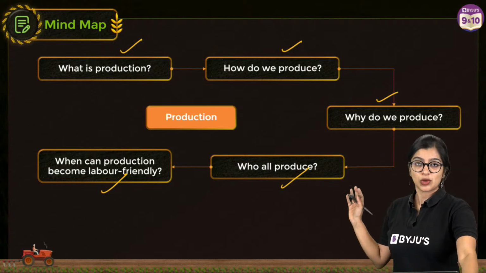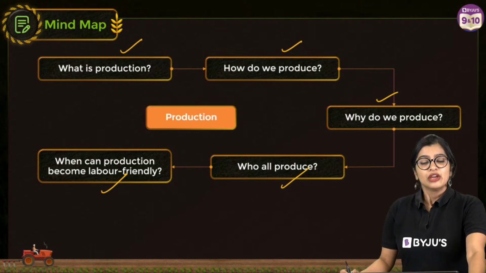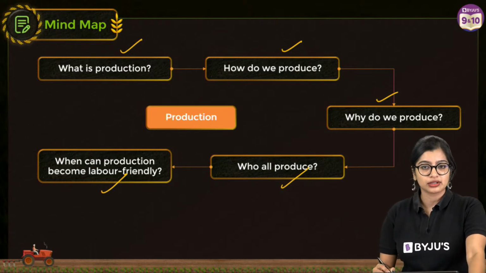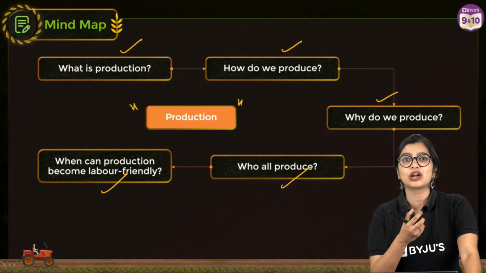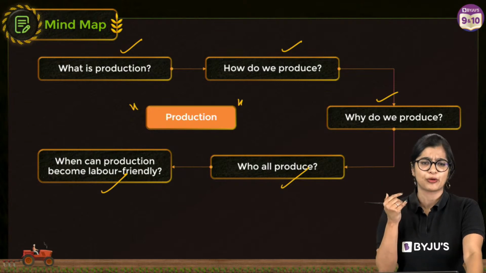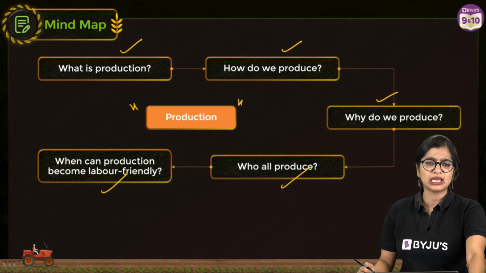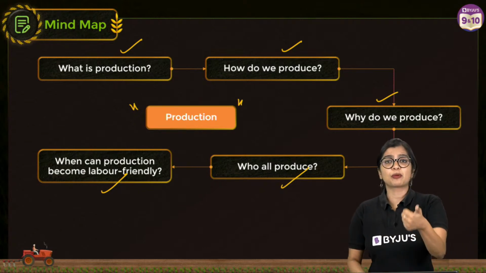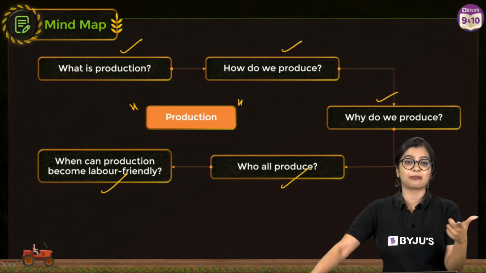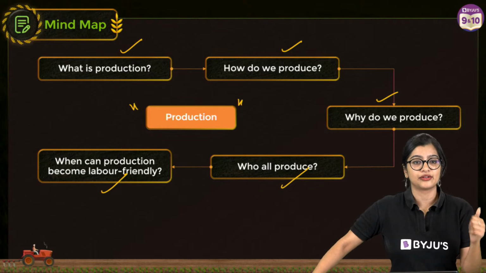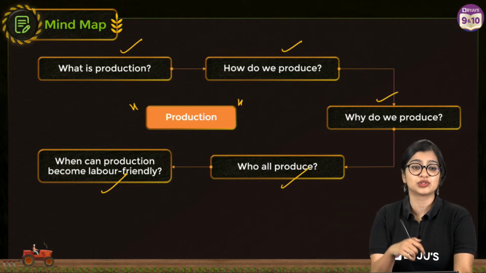So first and foremost, to understand what production is and how we do it, we should have a basic idea of what production is. When you hear the word production, it is not a new English word to you. You've heard it. So take a minute right now and think to yourself, what does the word production even mean? Plants produce their own food, or this factory produces things on a large scale. Can you all tell me what the word production means?